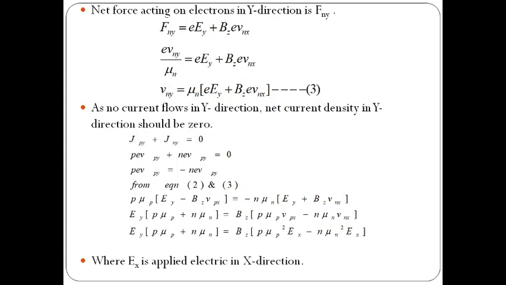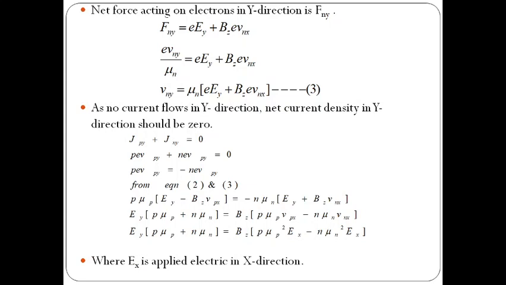As no current flows in the y direction, the net current density in the y direction should be 0. Why? Because Jpy plus Jny equals 0. So by writing Jpy and Jny, that means there is no current flowing in the y direction. So Jp, the current density of holes in the y direction, equals p e Vpy, plus the current density due to electrons in the y direction, n e Vny, equals 0. So p e Vpy equals minus n e Vny. Here e will be cancelled.